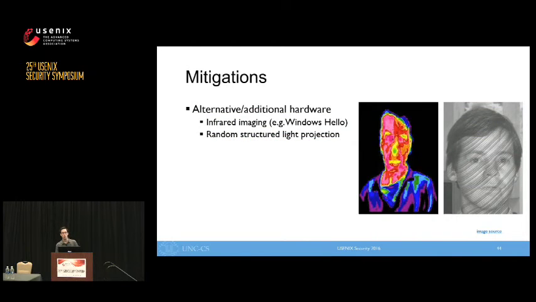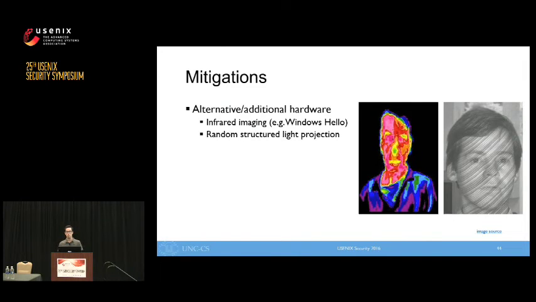So, what are the possible mitigations to this type of attack? We believe with sufficient effort on the part of the adversary, our attack can likely defeat approaches that rely solely on color video for input. There's simply too much potential for realism in VR. In our opinion, changes in hardware are the best defense. For example, infrared imaging effectively provides a heat map of the scene rather than visual input. In this domain, a real user looks entirely different from a flat display.